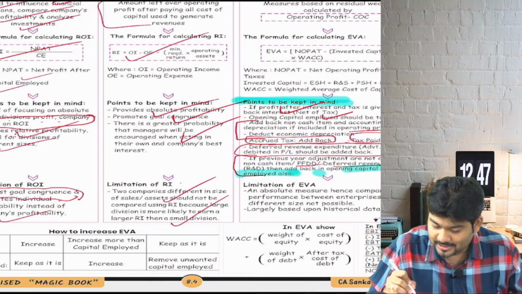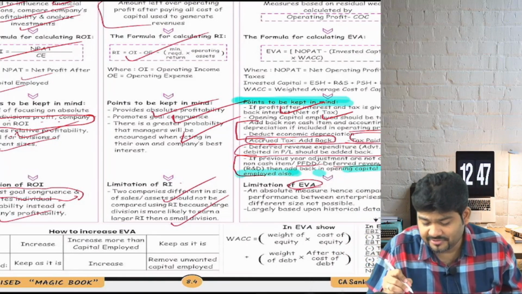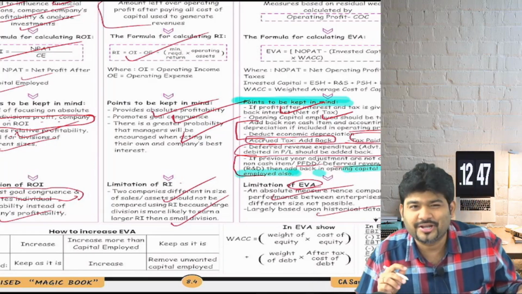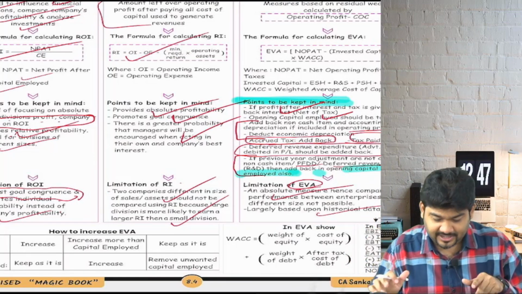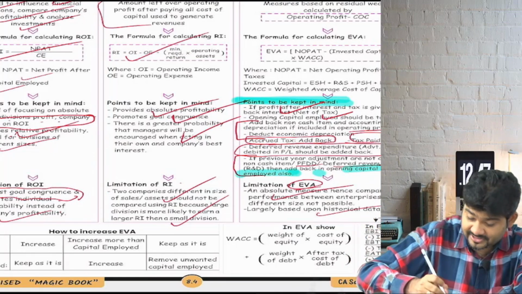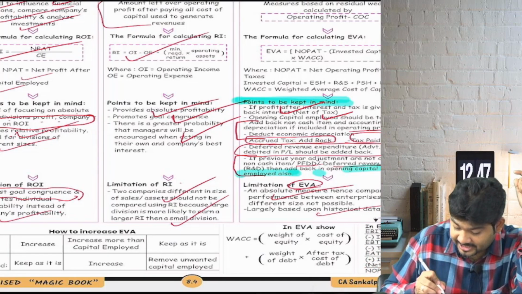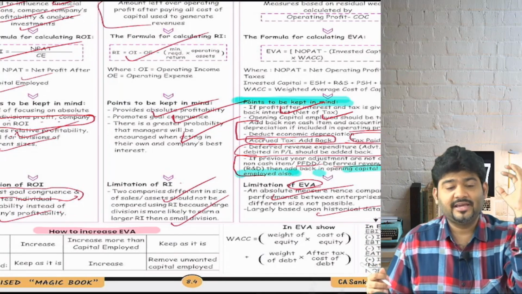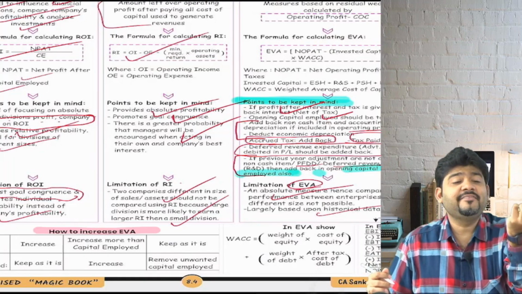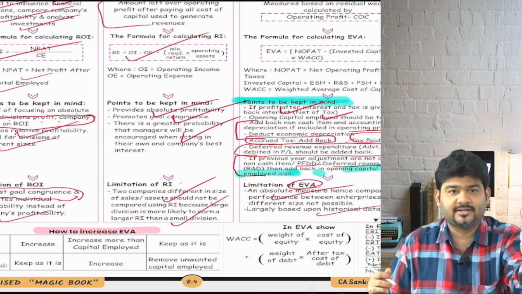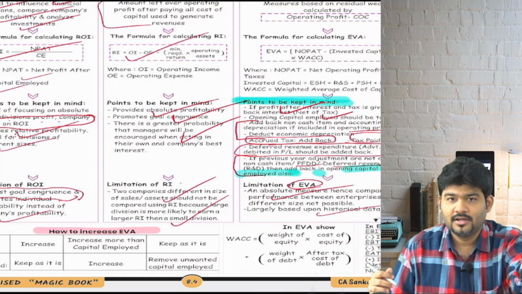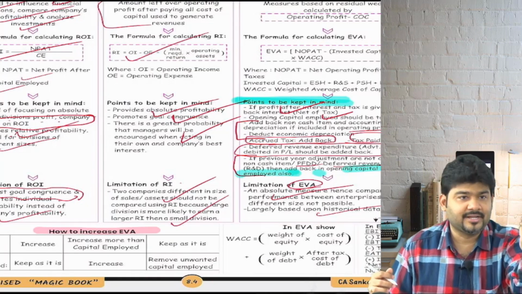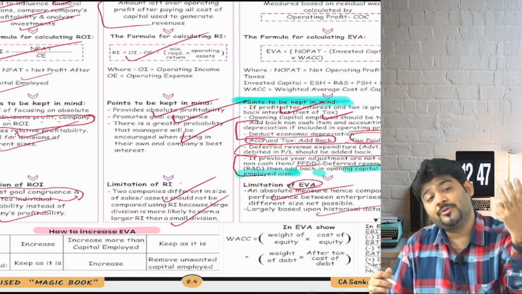Some limitations of EVA: it is an absolute measure, so comparison may become difficult, and it is based on historical data. They've just given it for the sake of it. Now a good point which can be asked as a theory question in the examination is how to increase EVA. See, realize one thing, that EVA at the end of the day is dependent on 3 things: NOPAT, capital employed, and weighted average cost of capital. Now see how to increase EVA.